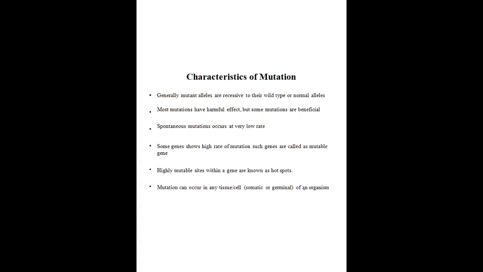Some genes show a high rate of mutation, and we call them mutable genes. Highly mutable sites within a gene are known as hotspots. We have already seen the structure and organization of a gene or chromosome inside a cell. Those highly mutable sites on the gene we call hotspots, because they change frequently. That's why we call them hotspots. Then mutation can occur in any tissue or cell of an organism.